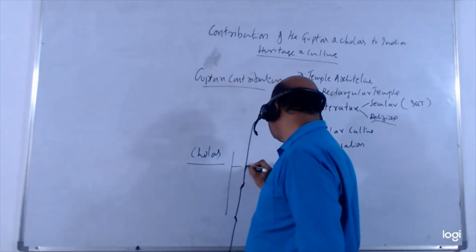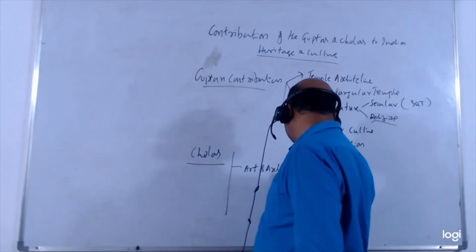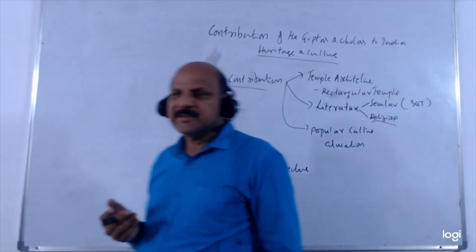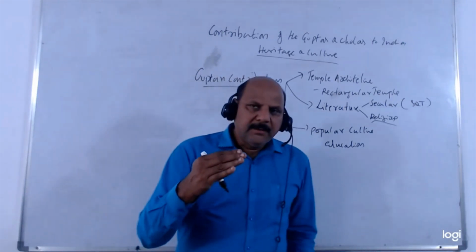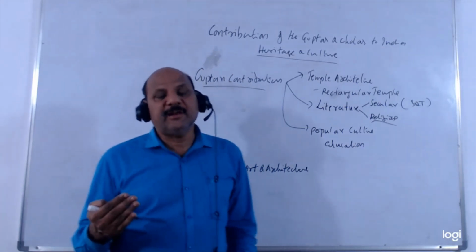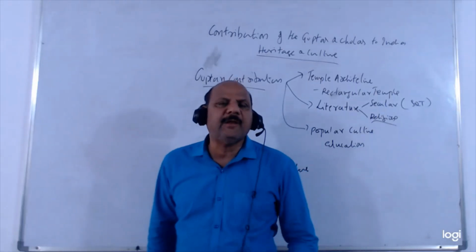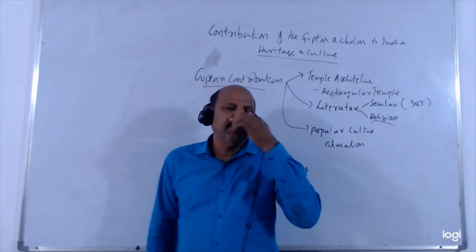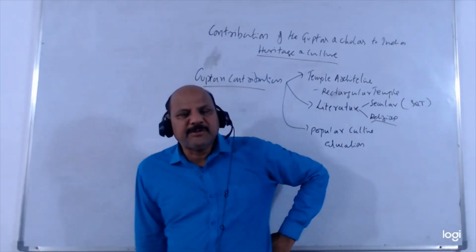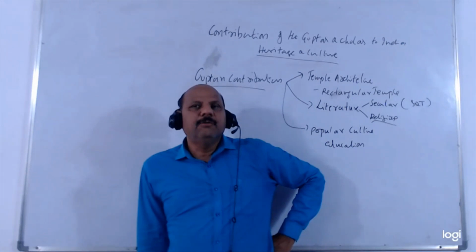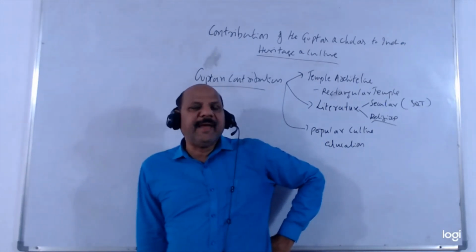Cholas' contribution to art and architecture is very huge, in the sense that their structural style represents the final maturity of the Dravidian style of architecture. Pallavas had the early Dravidian style. Both are technically called Dravidian only, but Pallavas had early Dravidian style where they had monolithic architecture. We don't have much structural temples during the Pallavan time. We have pagodas, we have sculpture, we have monolithic temples, we have shore temples, but predominantly the massive structural temples,